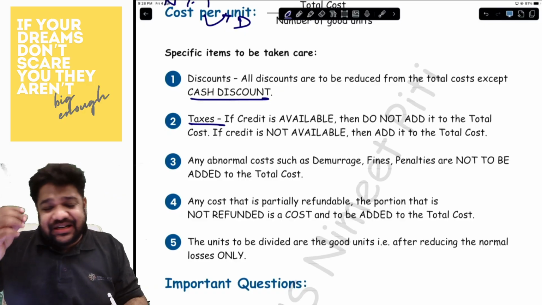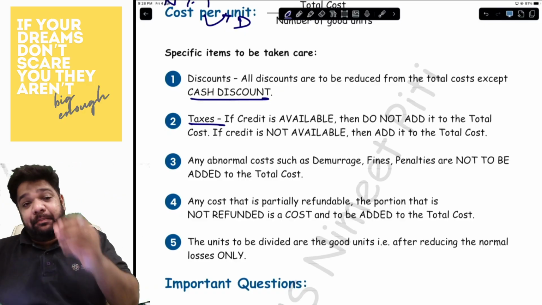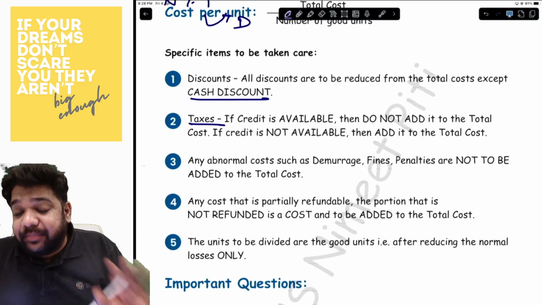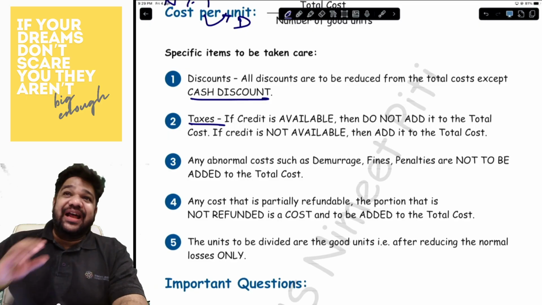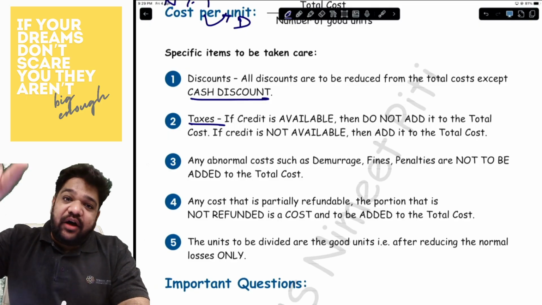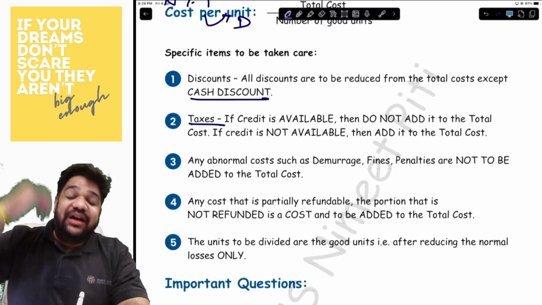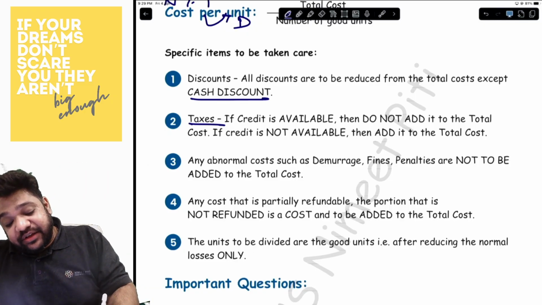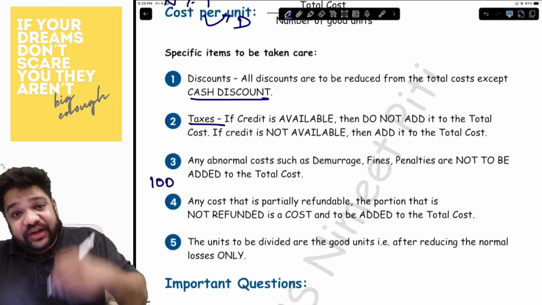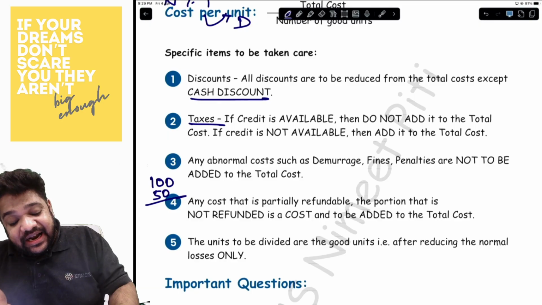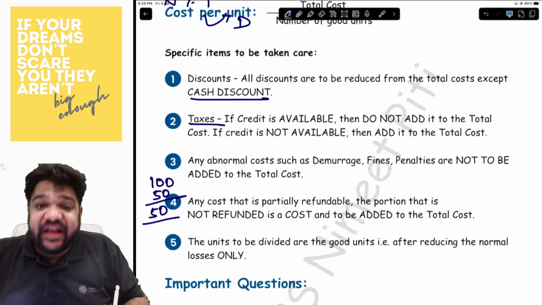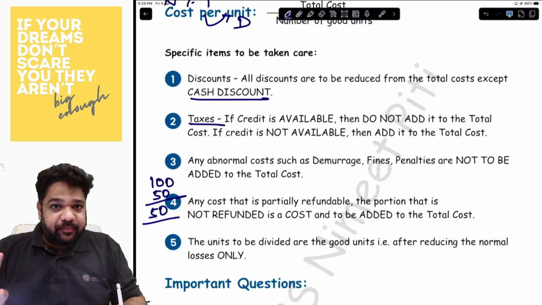Any abnormal cost, damage, fine, penalty, anything, will not be added to your cost. Anything that is partially refundable: let's say I give you a can filled up with the material, and I will take back the empty can. I will give you the can at 100 rupees, but when you give it back, I will give back 50 rupees to you. So what is the net amount that is going out? Only 50. So that becomes your amount.